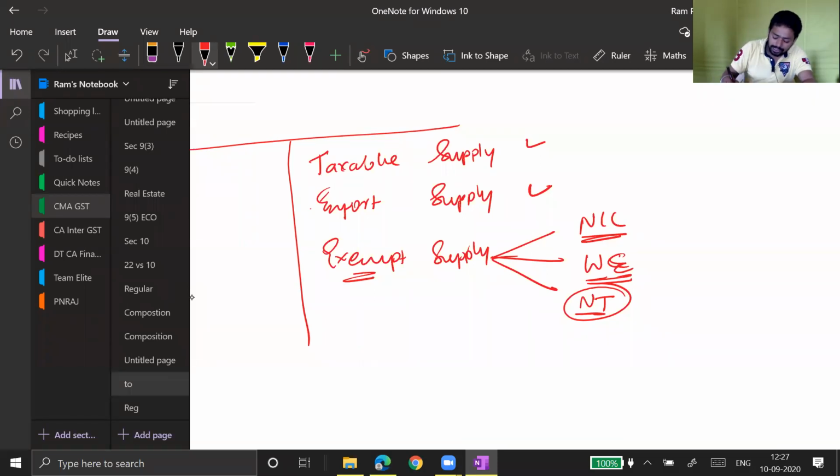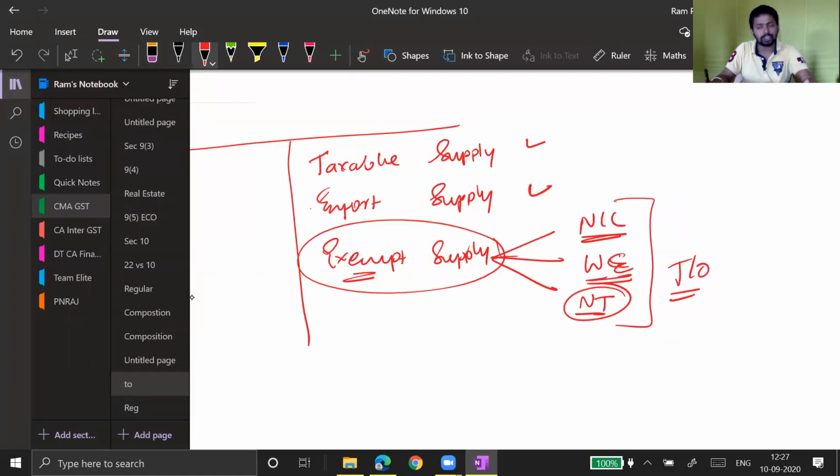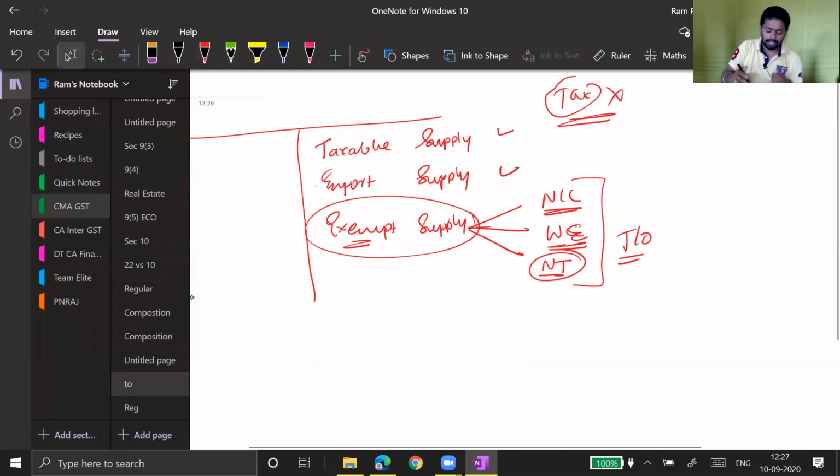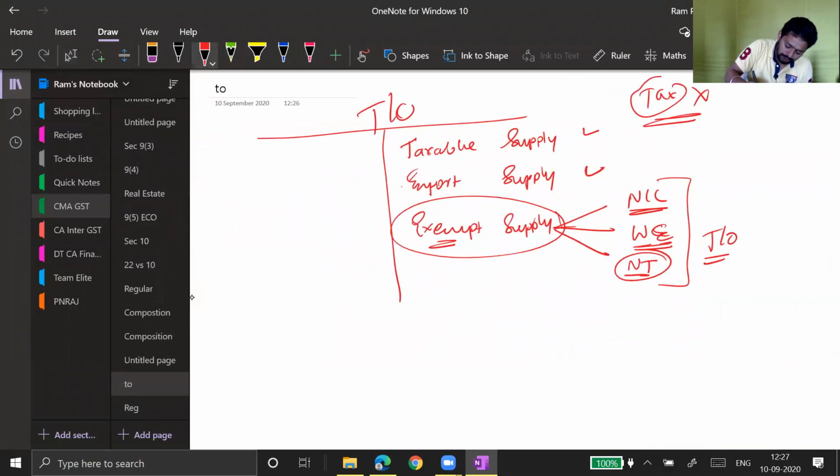So even non-taxable supply forms part of exempt supply, because ultimately this is your turnover. You have sold these goods, so it should be included in calculating the limit. See, here we are not computing tax. Please understand, here we are checking whether you are a big trader of India or a small trader of India. To check that, the condition is on turnover. Whether you are big, small or medium depends on your aggregate turnover of all possible sales.